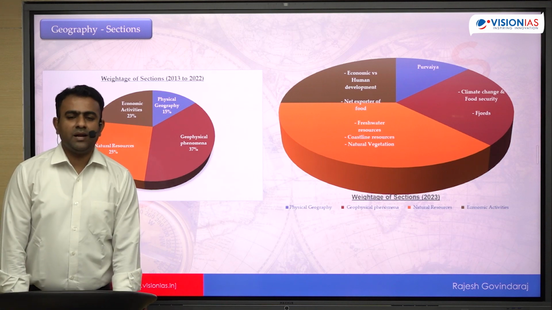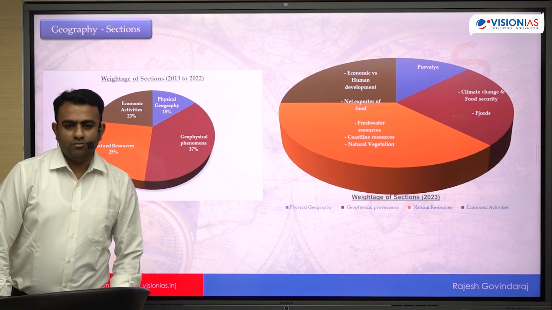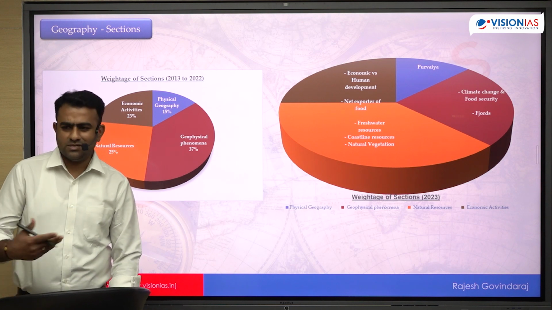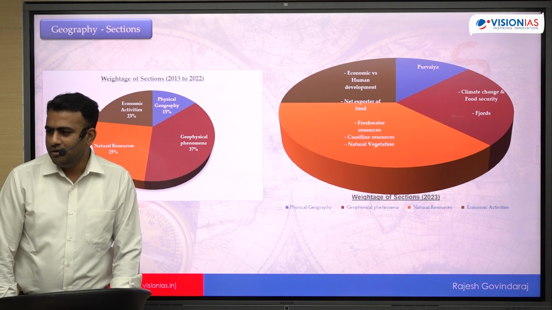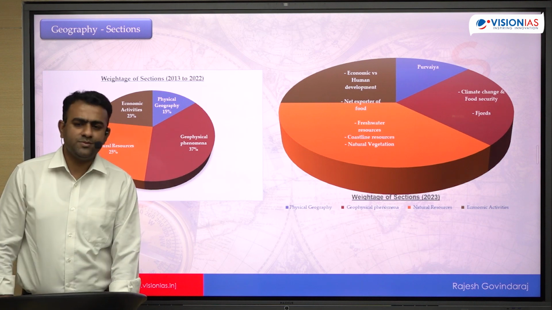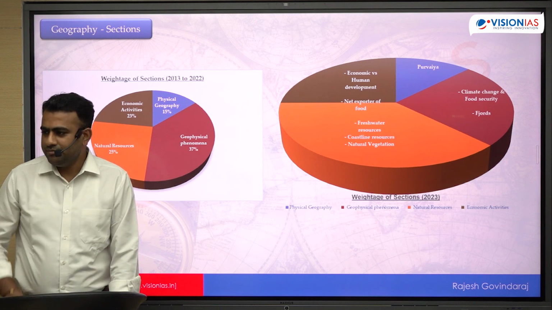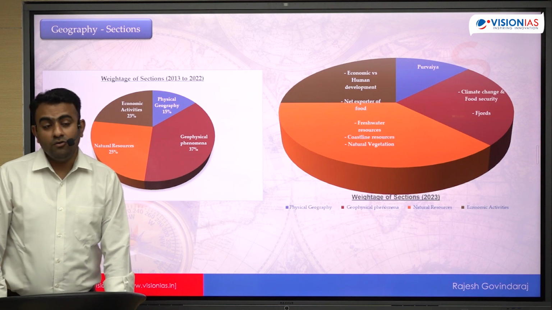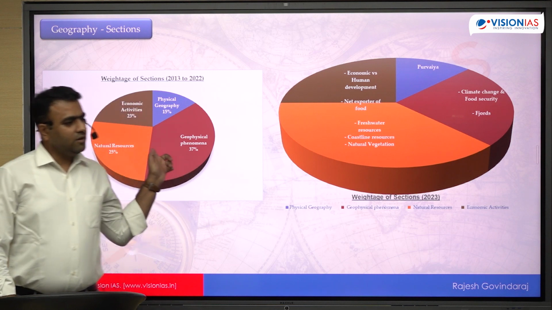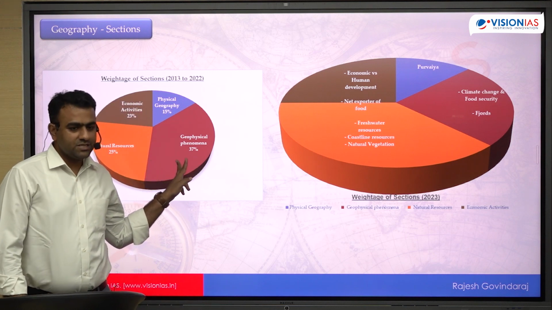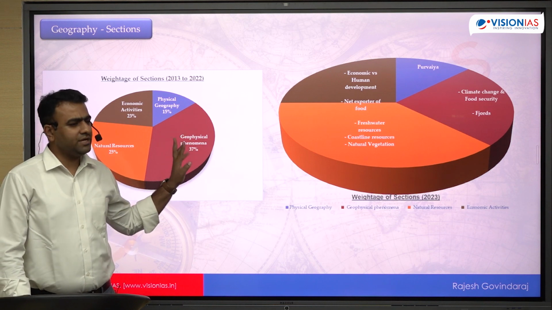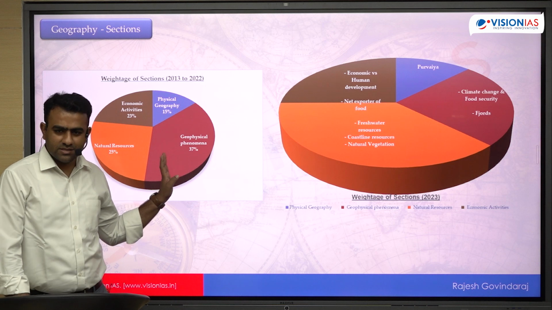So what do we imply from this? Should we give more importance to natural resources? Yes, of course we should give more importance to natural resources, natural economic activity. Anything related to economic activity we have to understand in more detail, because even in the prelims paper there were a good number of questions from the economic aspects. However, we cannot neglect this part. In the last 10 years there was good weightage in this part and they are more related to current aspects. So just because 1-2 questions did not come this year, we cannot ignore it.